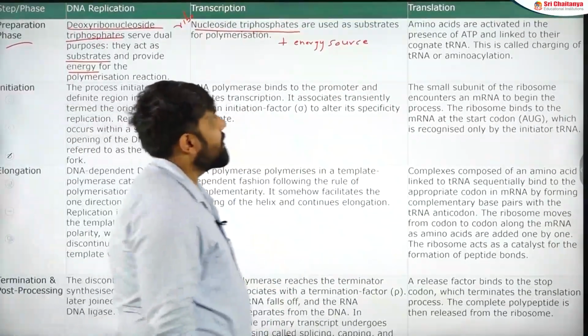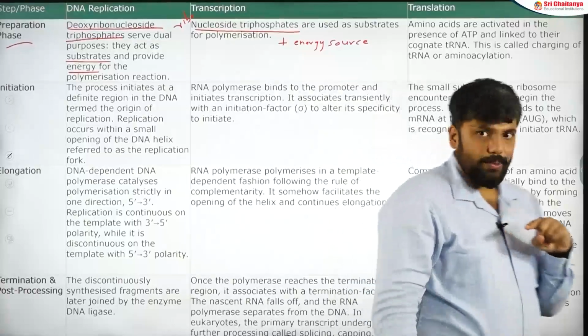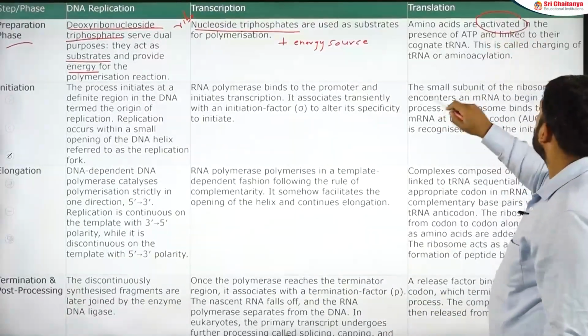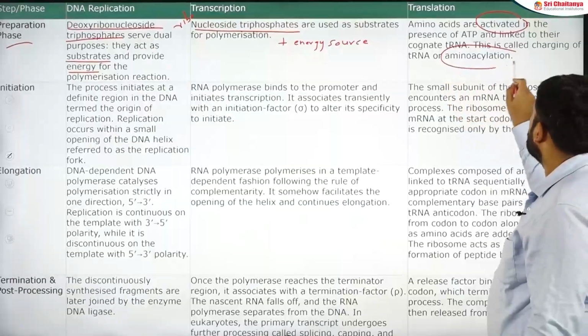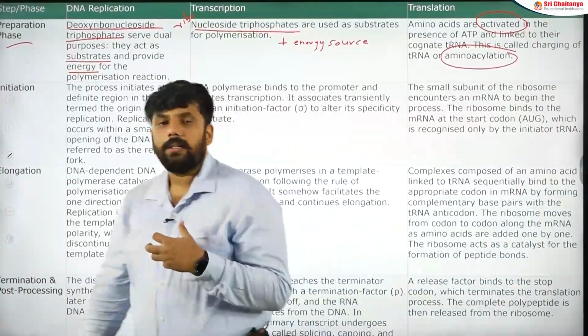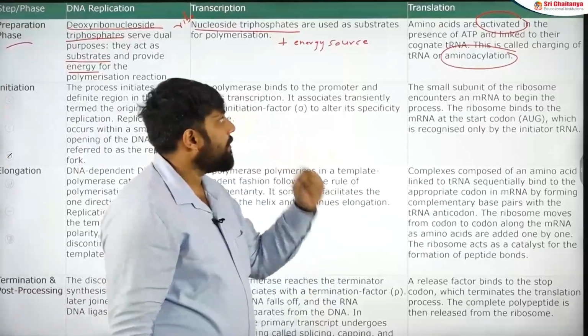Next one, translation. We have an important portion here. Amino acids are activated. This activation is also named aminoacylation of tRNA, where a tRNA is attached to its cognate amino acid. Very, very important section.